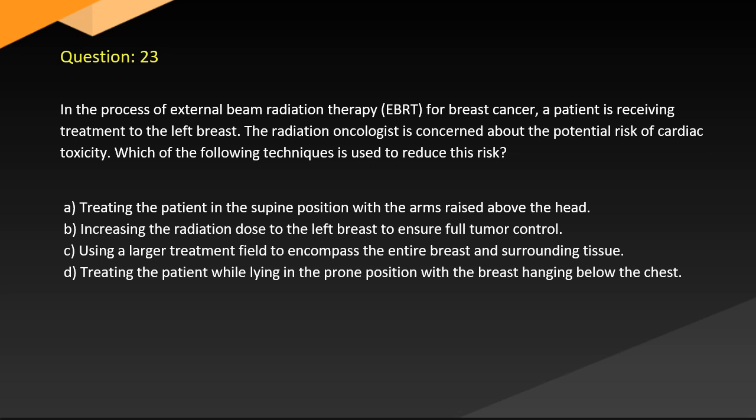Question 23. In a process of external beam radiation therapy, EBRT, for breast cancer, a patient is receiving treatment to the left breast. The radiation oncologist is concerned about the potential risk of cardiac toxicity. Which of the following techniques is used to reduce this risk? A. Treating the patient in the supine position with the arms raised above the head. B. Increasing the radiation dose to the left breast to ensure full tumor control. C. Using a larger treatment field to encompass the entire breast and surrounding tissue. D. Treating the patient while lying in the prone position with the breast hanging below the chest.